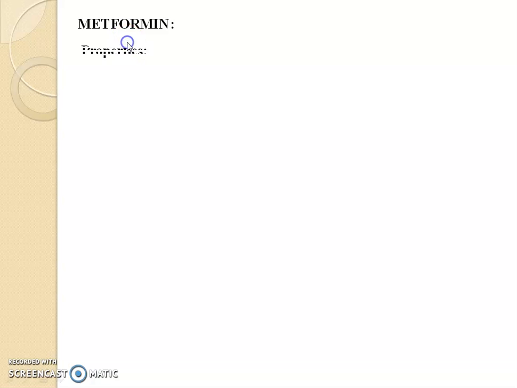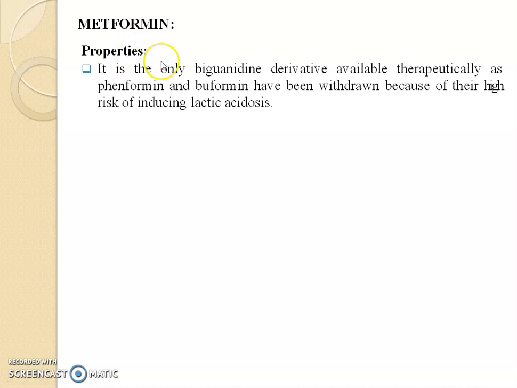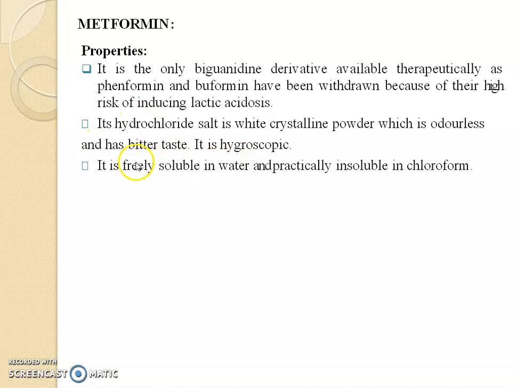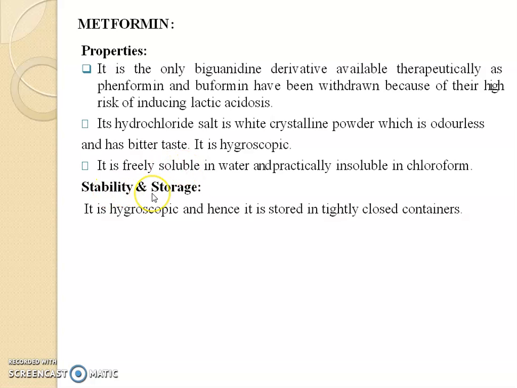Next drug is metformin. Properties of metformin: it is the only biguanide derivative available therapeutically, as phenformin and buformin have been withdrawn because of their high risk of inducing lactic acidosis. Its hydrochloride salt is a white crystalline powder which is odorless, has a bitter taste, and is hygroscopic. It is freely soluble in water but practically insoluble in chloroform. Stability and storage: as it is hygroscopic, it is stored in a tightly closed container.